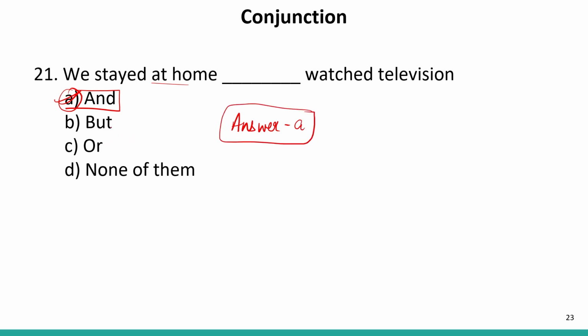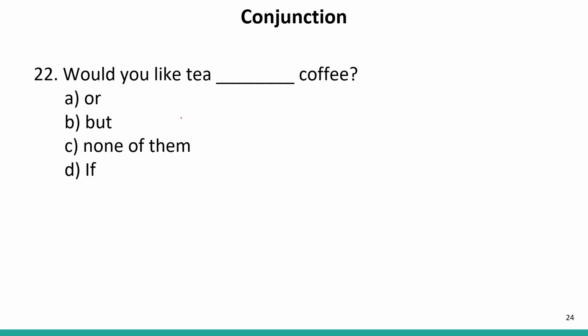Would you like tea dash coffee? Now, tea and coffee are options, and you are offered one of them. So, either tea or coffee. So, it should be or, because options are there. So, or is the correct word over here. So, our answer is A. Now, let us move to the next question.